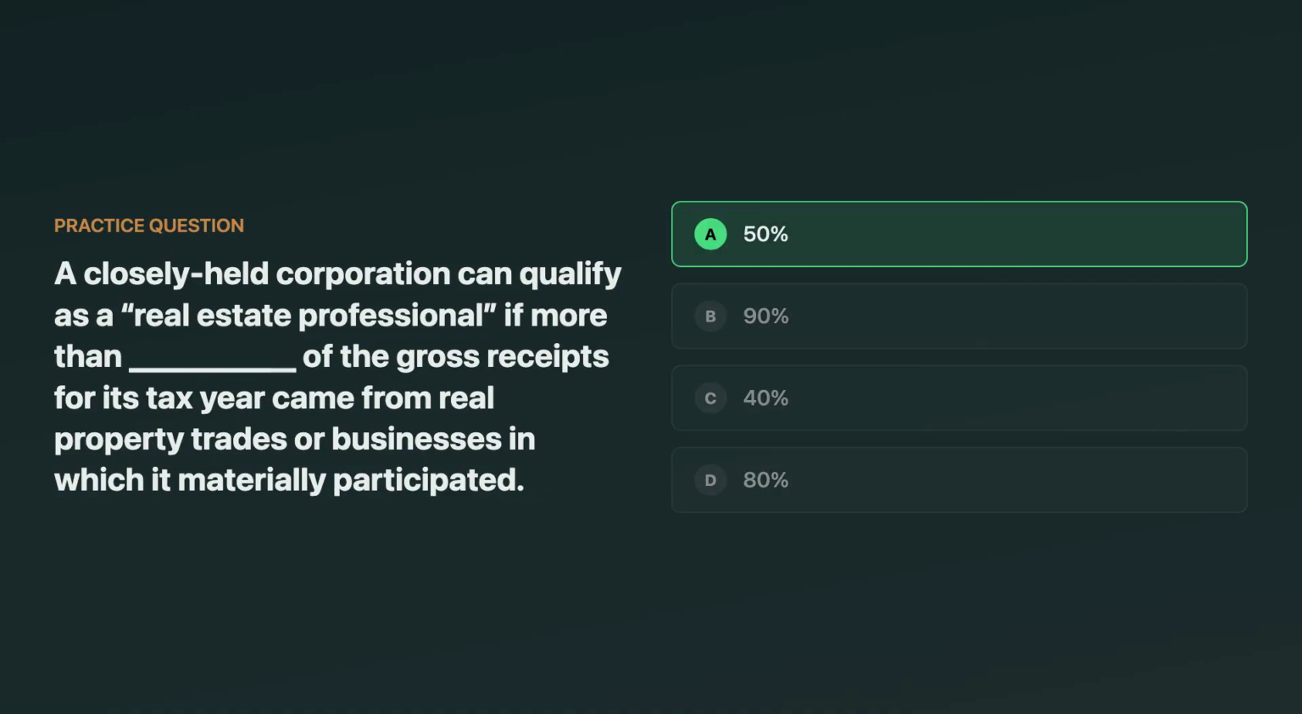The answer is more than 50%. For a closely held corporation, over half of its gross receipts must come from real property trades or businesses where it materially participated to qualify under this rule. The 90% option is tempting because it sounds like a stricter test, but the exam threshold here is the more than 50% line.